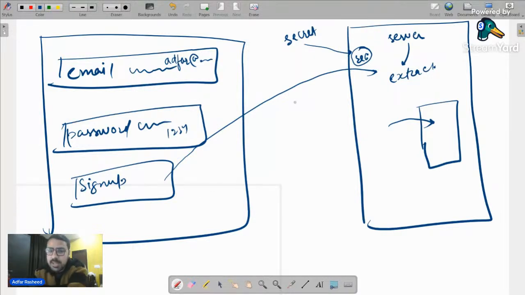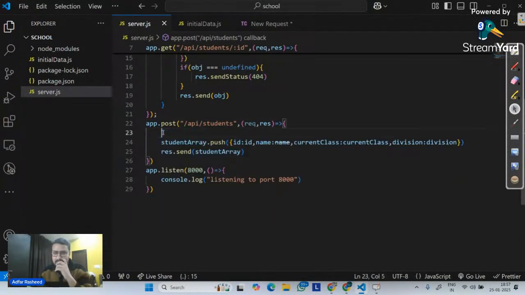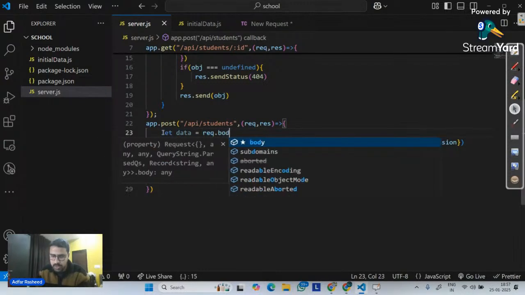And it is received inside a key of request called request.body. What's it called? Request.body. And we will later on see how it's transferred in the body. But right now, trust me, we simply say that whenever we send the data, it will be received inside a key of request called body. So we will assume that the data I'm going to receive will be received by the body, request.body. So let me simply say, let data be equal to request.body.